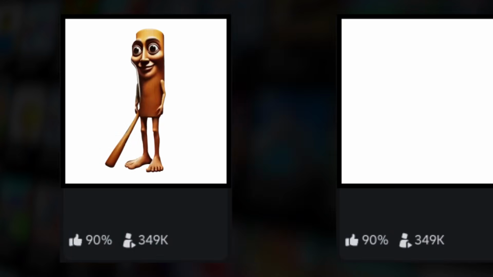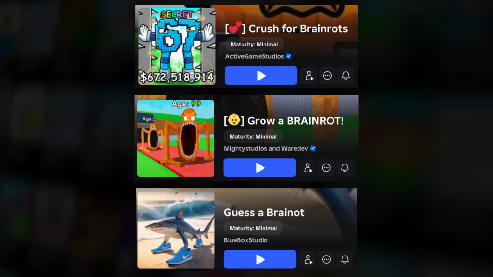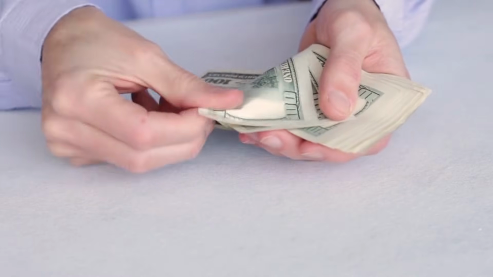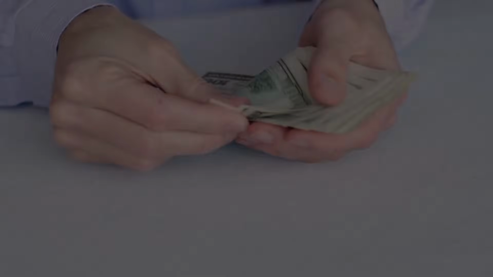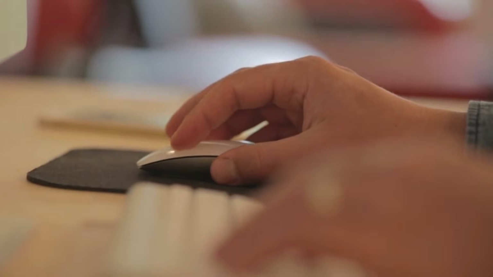Soon, developers began inserting Brainrots into every imaginable game concept. Crush a Brainrot, grow a Brainrot, guess a Brainrot. These games often required minimal development effort, reused assets, and followed nearly identical progression systems. Despite this, they generated massive revenue through game passes, premium payouts, and microtransactions, earning developers thousands to even hundreds of thousands of dollars. Even as the Italian Brainrot meme began to fade on TikTok and YouTube, it remained one of the most viral themes on Roblox. Content creators continued to promote these games, feeding the cycle.